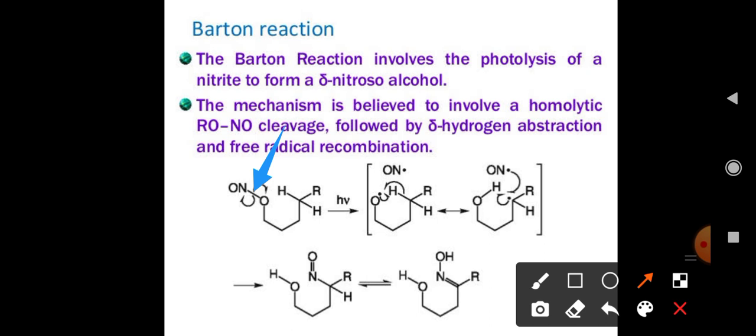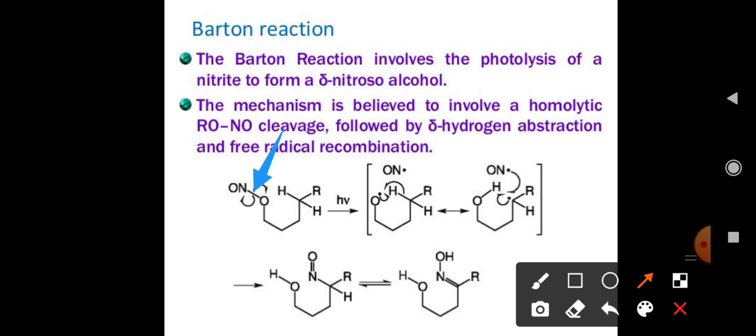Actually, photolysis is a process of decomposition or separation of molecules by the action or absorption of light. This Barton reaction takes place by the process of this photolysis. Now let us see how the reaction is carried out, or the mechanism of the reaction.